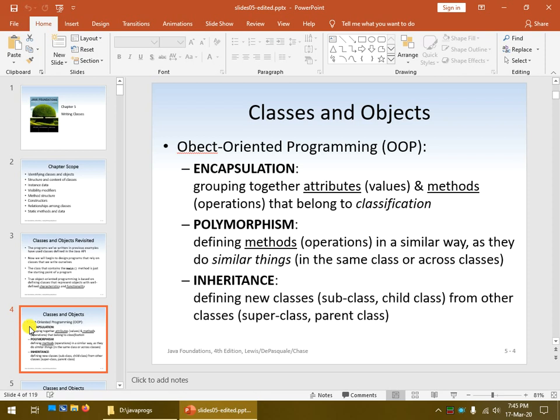C++ is. It does all three. Java is. JavaScript is. It does all three of these. So we're going to take a look at actually only the first two in this course. Inheritance, we're going to leave for the next course, actually for the rest of your programming career. But we're going to look at the first two.